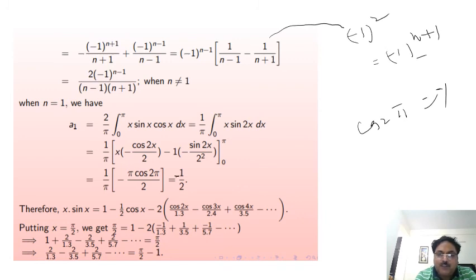So this is minus 2, and minus 1 upon 1 into 3 plus 1 upon 3 into 5, because cos 2 pi is 1, cos pi is minus 1, and similarly for 3 pi and 4 pi and so on. So this implies 1 plus 2 times 1 into 3 minus 2 times 3 into 5 plus 2 times 5 into 7 is equal to pi by 2.